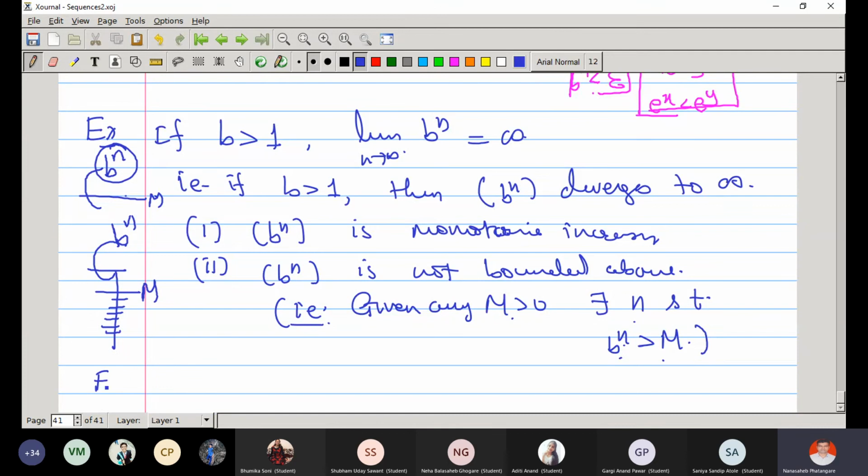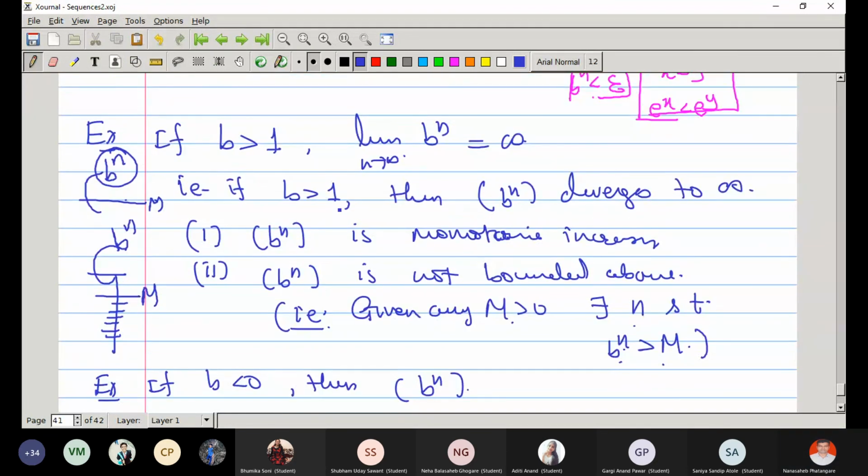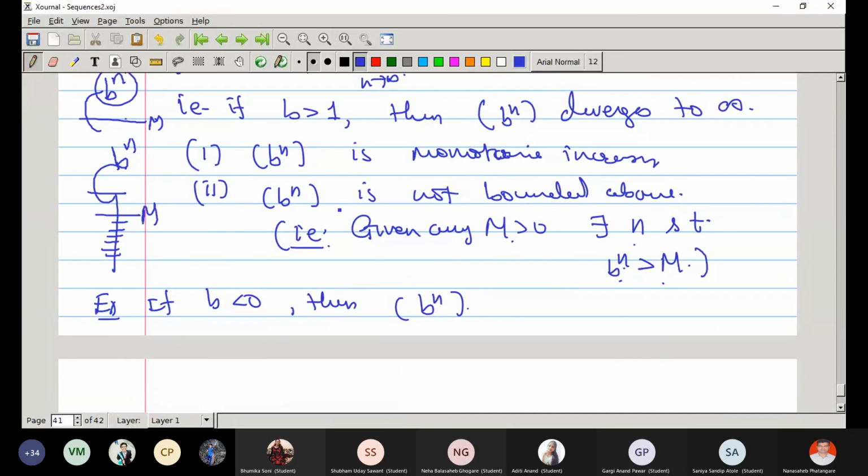Now, if b is negative, then what about b raised to n? What happens? Tends to 0?